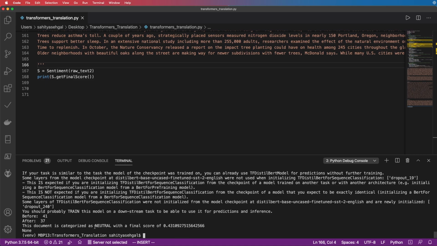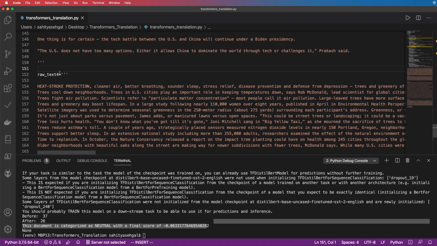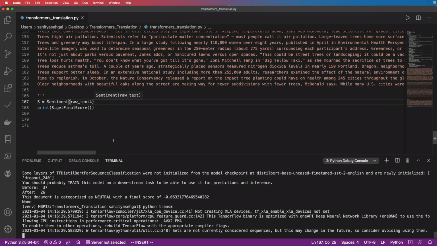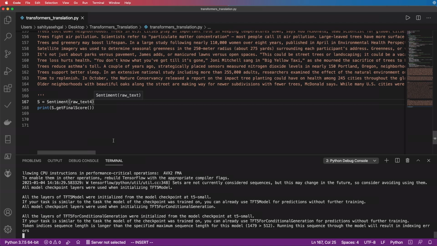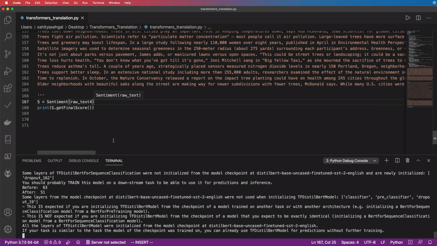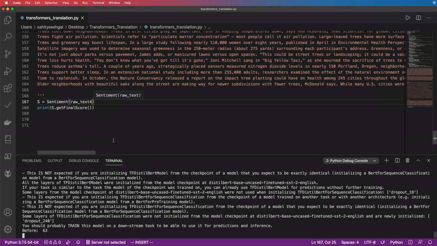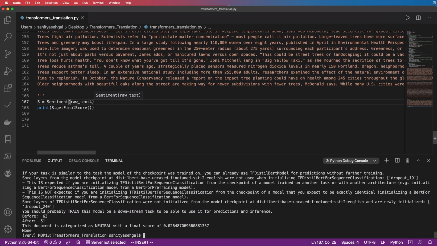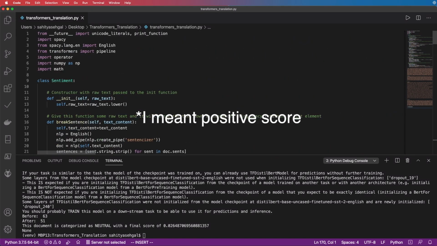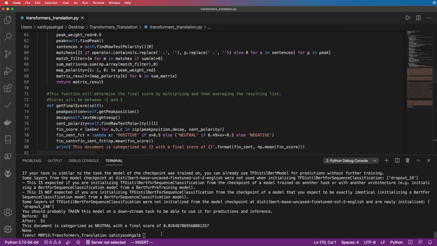Now this document was classified as neutral with this score over here. And then let's just run one last one around heat stroke protection, clean air. Cool. And this last one was classified as neutral as well. So we have 3 neutral articles, which is fine. I was hoping one of them was going to give us a negative result, but that's okay. It gives us a score, and the score is going to determine whether it's negative or not.